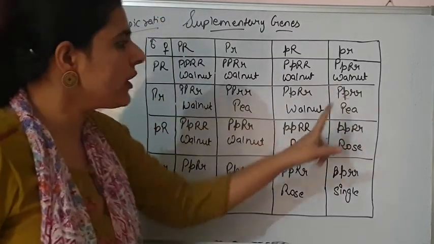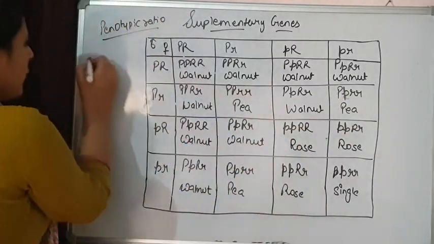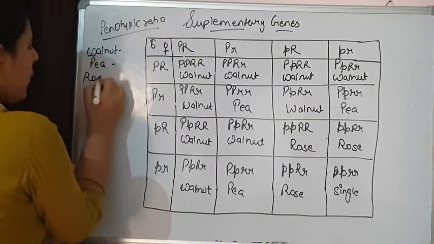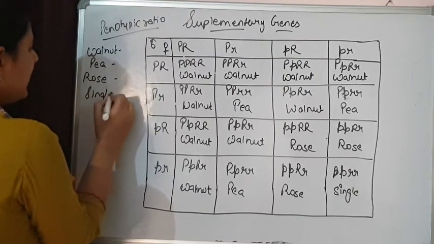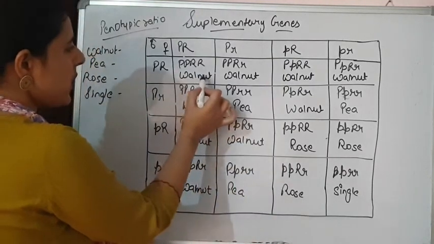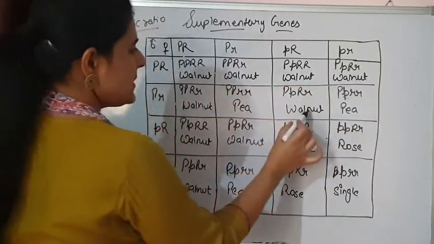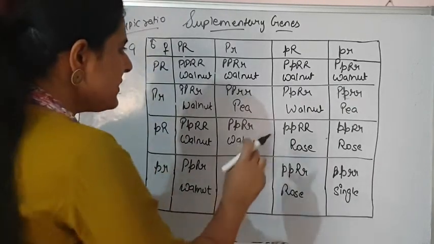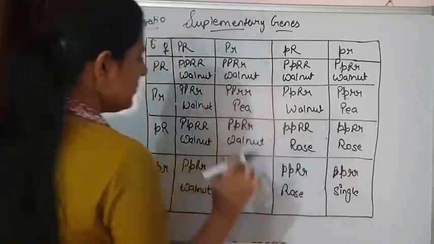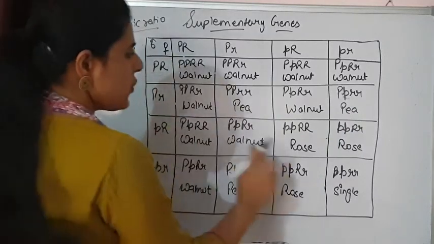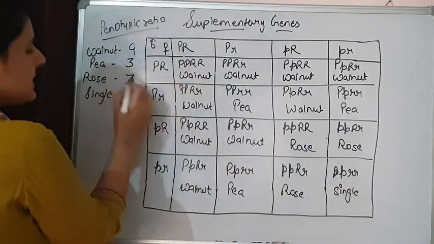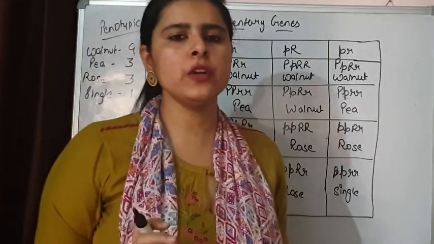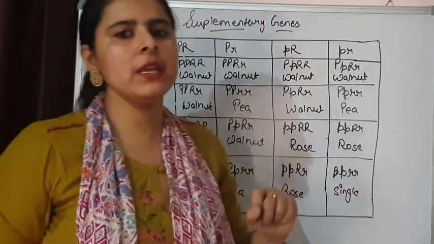If we see the phenotypic ratio, we are getting four different types of phenotypes: walnut, pea, rose, and single. Let's count their number. Walnut is 1, 2, 3, 4, 5, 6, 7, 8, and 9. If we see the pea type, 1, 2, and 3. The rose type is 1, 2, and 3, and the single is 1 only. So 9:3:3:1 will be the phenotypic ratio for the supplementary genes.